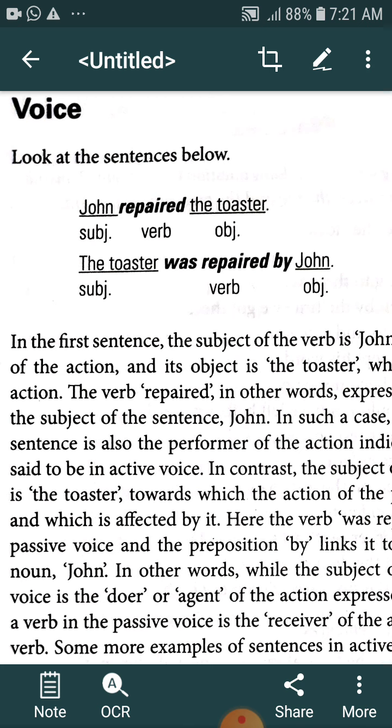Just like Amitabh Bachchan gave much help to the people affected by the tsunami, in which Amitabh Bachchan is most important for us, because he has done some charity to the people. So, when the doer of the action is important, we generally use active voice, and when the receiver of the action is important for us, we generally use passive voice. This is the basic difference between the use of active and passive voice.